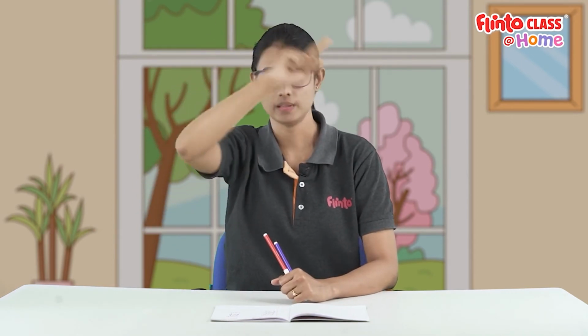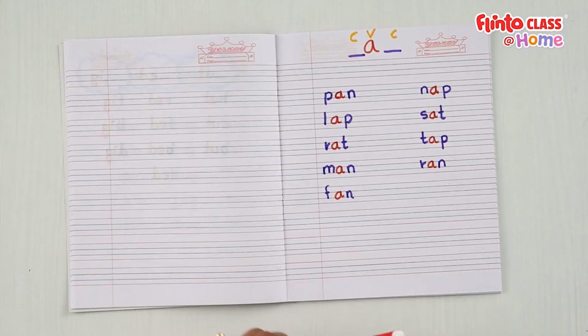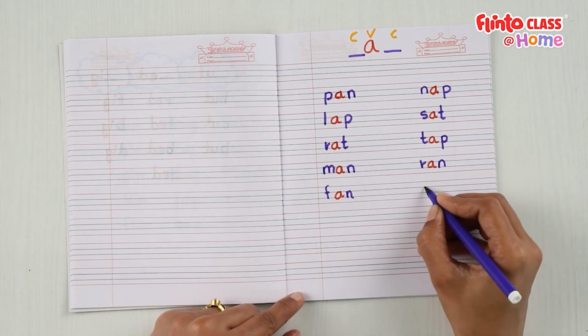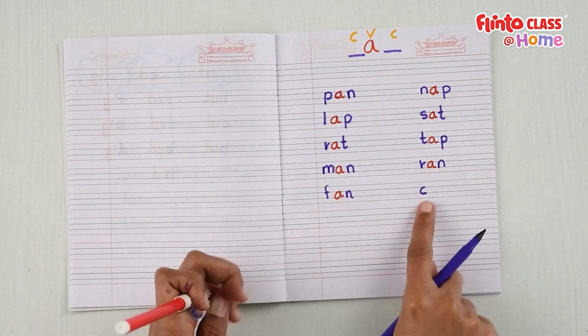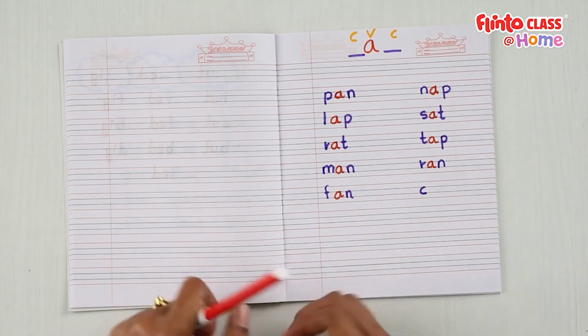Next, let's think about something that we wear on our head when we want to protect our head from the sun. What do we wear on our head to keep the sun away? A cap. Yes, we wear a cap. Can you tell me the beginning sound for the word cap? Yes, can you write it in your notebook? Can you write ka? Good job. So this is ka. What do we need to add next?